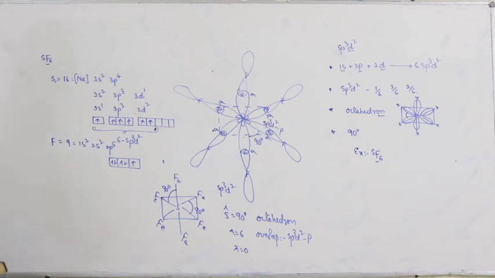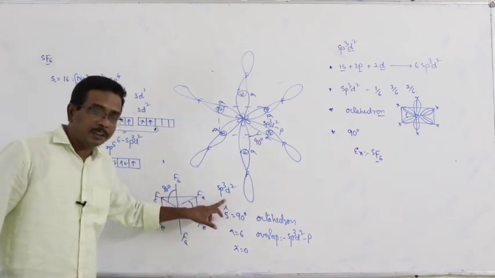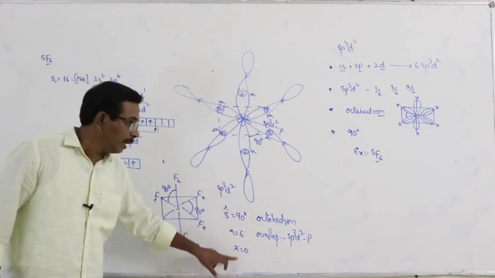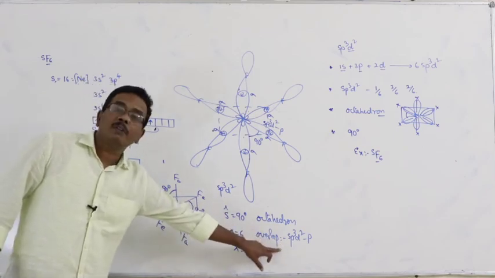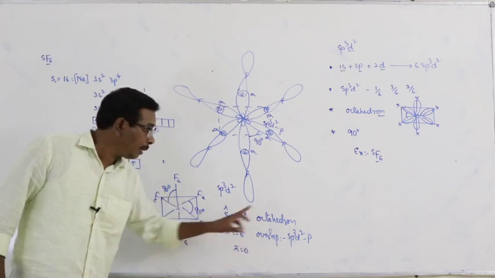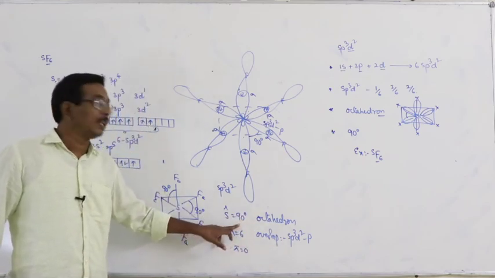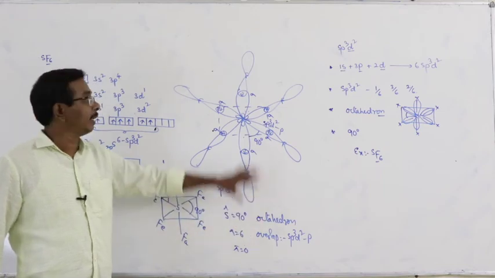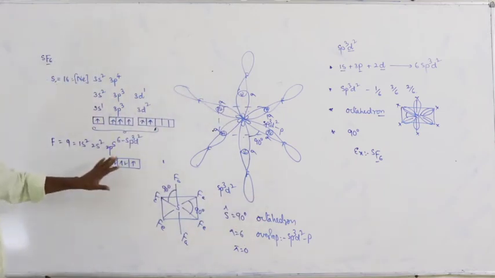Number of sigma bonds 6, number of pi bonds 0. Type of overlap: sp3d2 p overlap. The bond angle at the central sulfur atom is 90 degrees and the shape of the molecule is octahedron. This is about the formation of SF6.